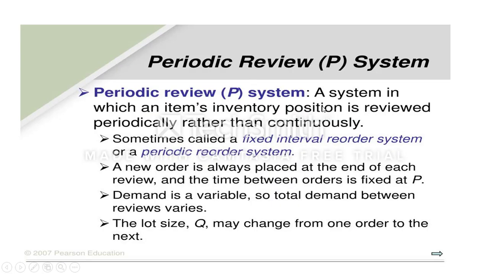If you look at the P system, P indicates the period. They go for a constant period: a fixed interval reorder system or periodic order system. A new order is always placed at the end of each review period, and the time between orders is fixed, that is P. The lead time may be 1 week, 2 weeks, like that. They won't bother, they simply follow that period. If suddenly, before the period ends, there is a stock out, we can't do anything. That is the limitation of the system.